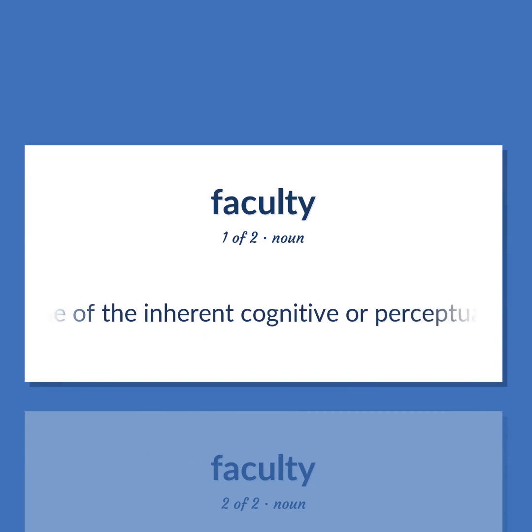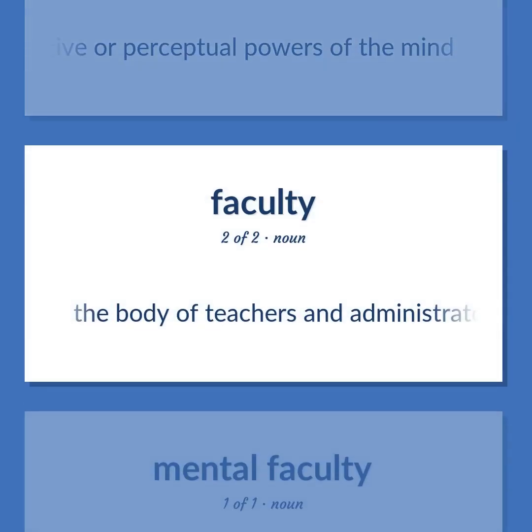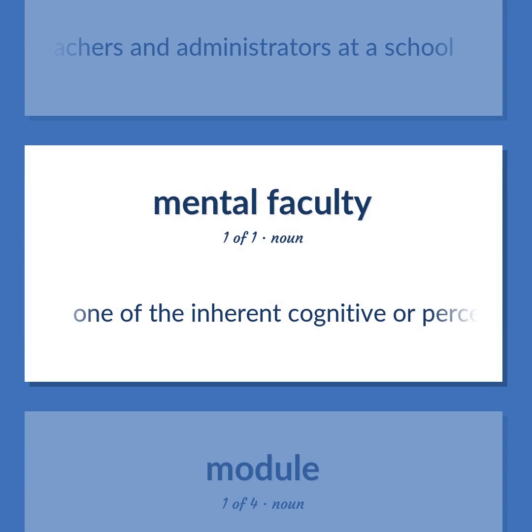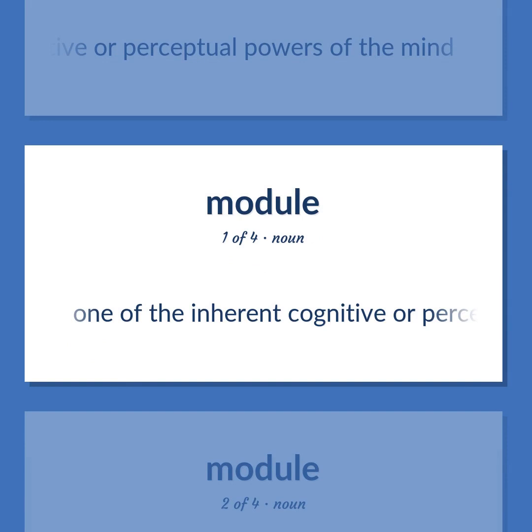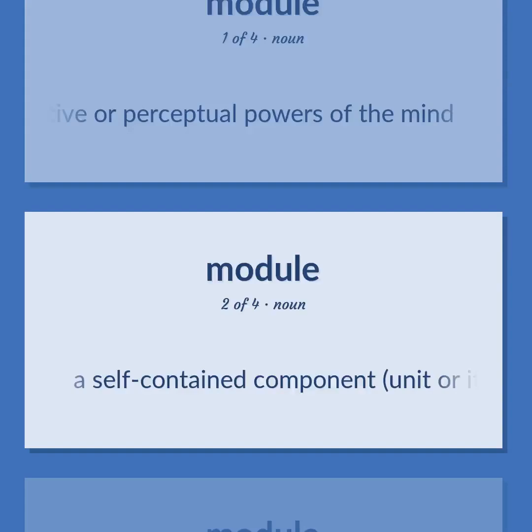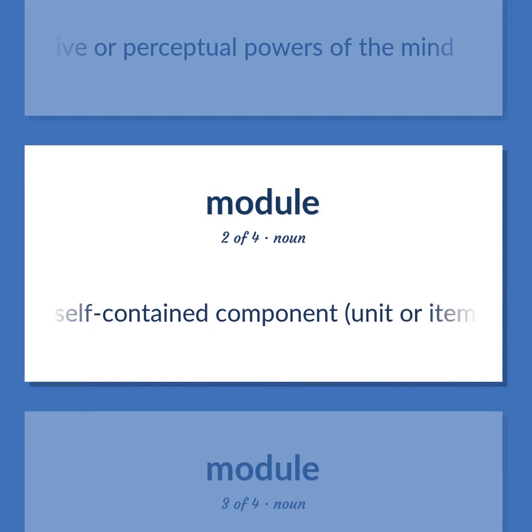One of the inherent cognitive or perceptual powers of the mind. The body of teachers and administrators at a school. One of the inherent cognitive or perceptual powers of the mind. A self-contained component, unit or item, that is used in combination with other components.